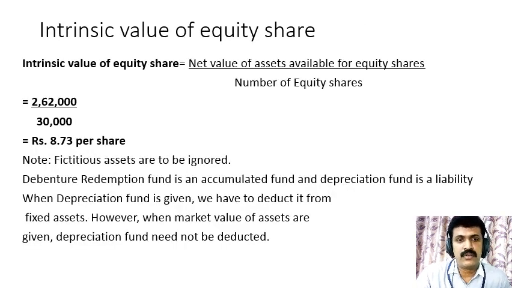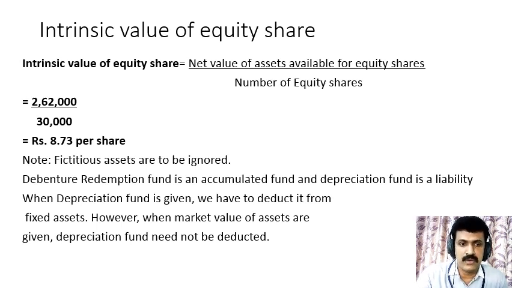Now we have to apply the formula for the calculation of intrinsic value of equity share. That is net value of assets available for equity shareholders divided by number of equity shares. So as per step 1, we have calculated the net assets available for equity shareholders as rupees 2,62,000 divided by total number of equity shares. How to calculate that: total equity share capital divided by face value of equity shares. By doing that, we get the number of shares as 30,000 equity shares. So 2,62,000 divided by 30,000, rupees 8.73 is the intrinsic value per share.